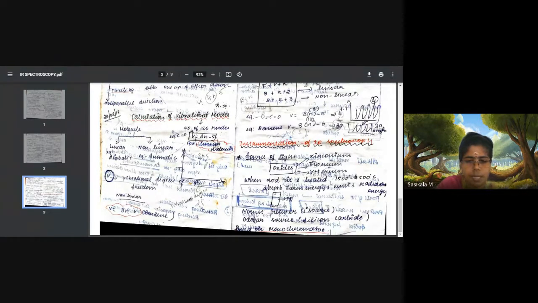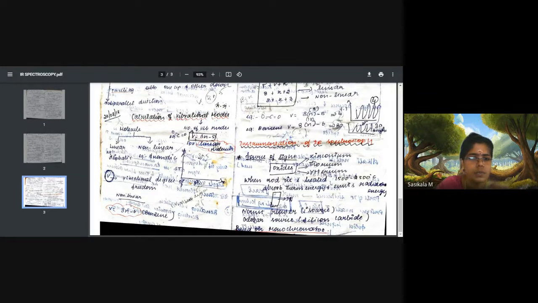What is the main component present in FTIR? The interferometer, which increases sensitivity and accuracy, due to the main advantages, the Connes and Jacquinot advantages. FTIR is preferred for structural characterization of molecules.